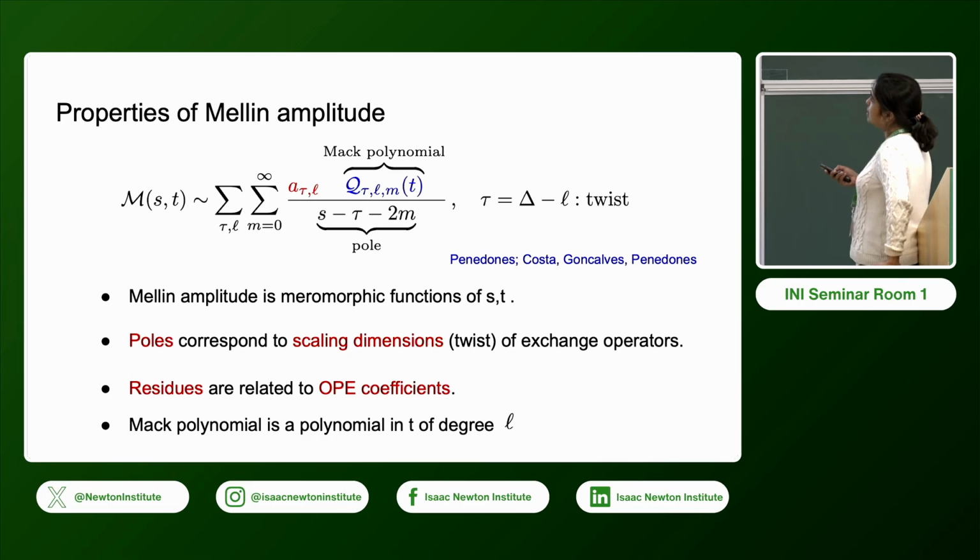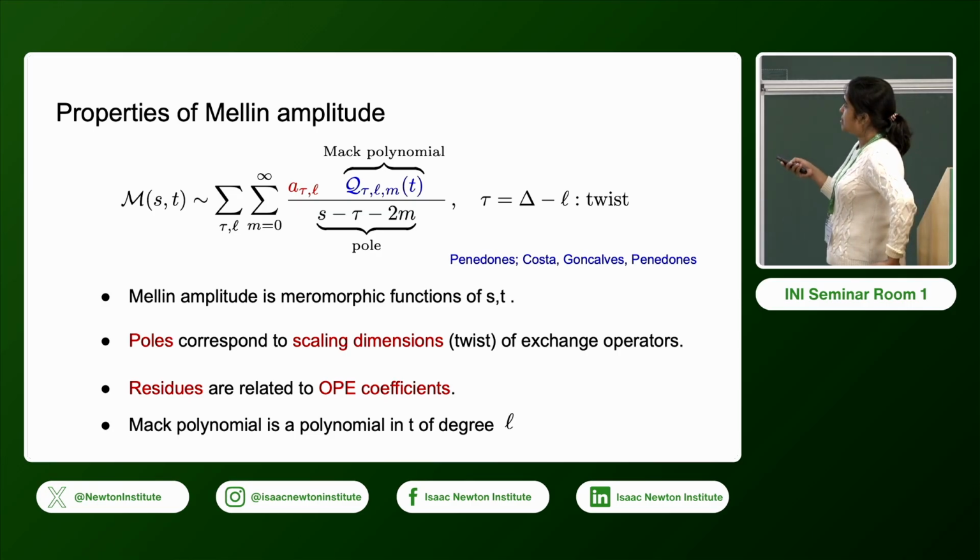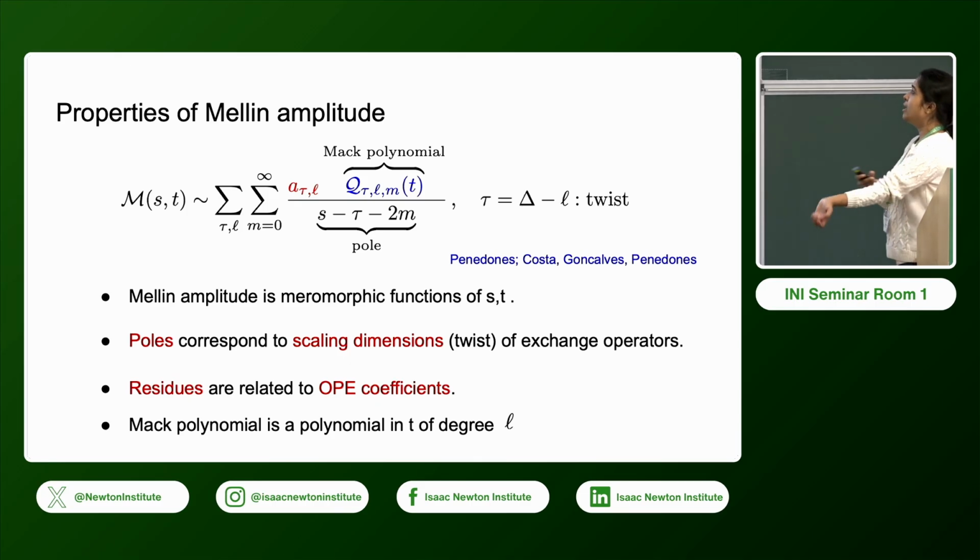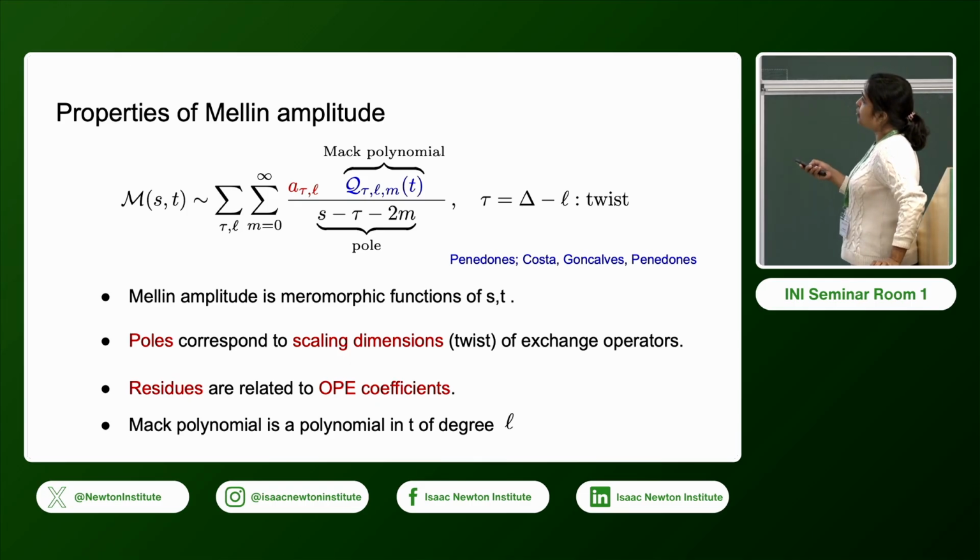It involves summations over tau. So tau is the twist, which is defined as delta minus L. So instead of delta, we can use tau in the summation. This is just a relabeling, and we also have a sum over m, which is an integer. And the important property is that this Mellin amplitude is a meromorphic function of the Mellin variables s and t.